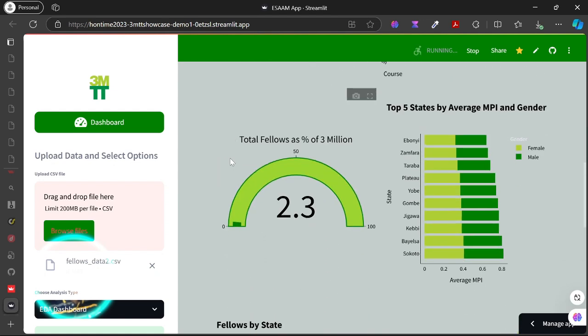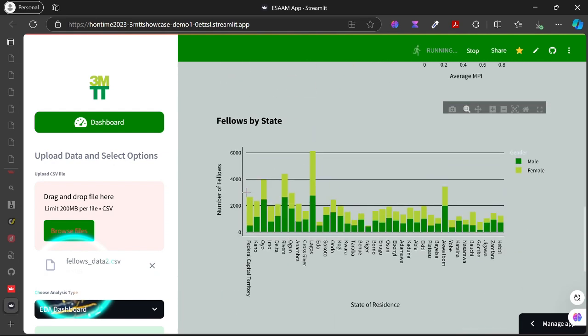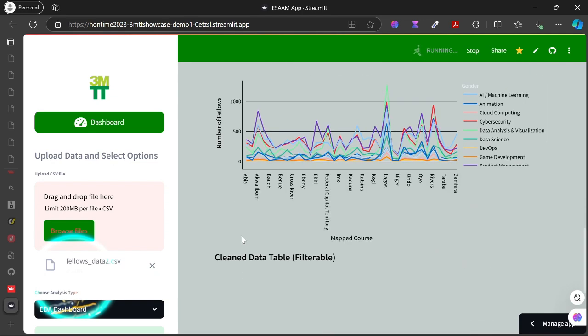At the same time, it's going to tell you about the top states by gender and the MPI. And look at this speedometer over here. It tells us what percentage of the data you uploaded is of 3 million, because the target of 3MT is about 3 million. It's also going to tell you the total number of fellows for each of the 37 states, including FCT, that we have. Now, it's also going to tell you the distribution by courses throughout all the states.